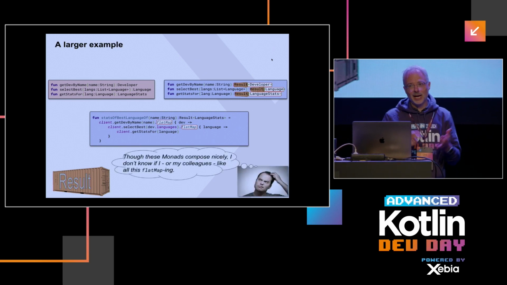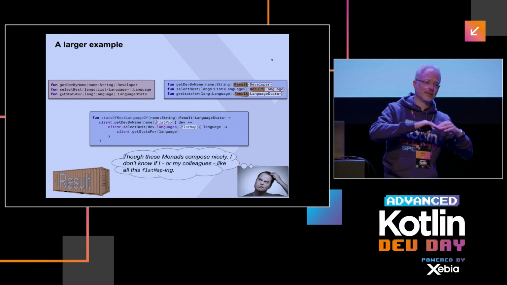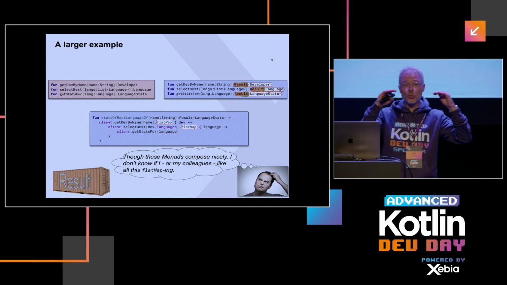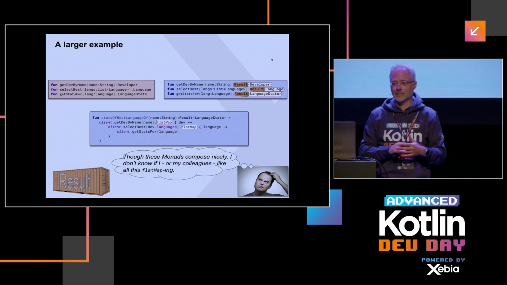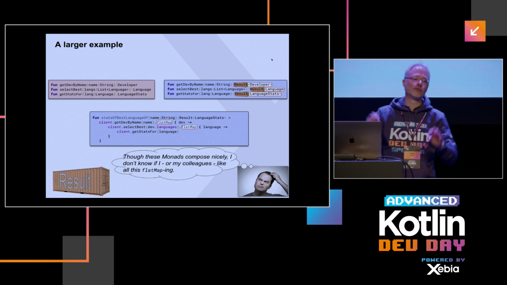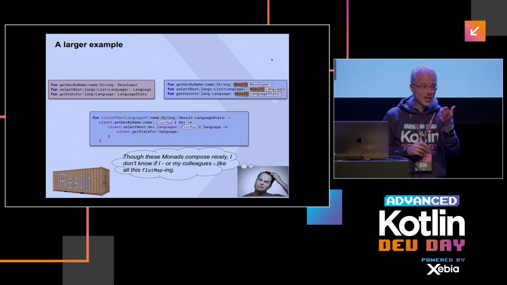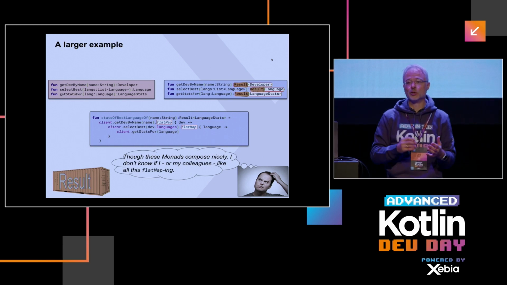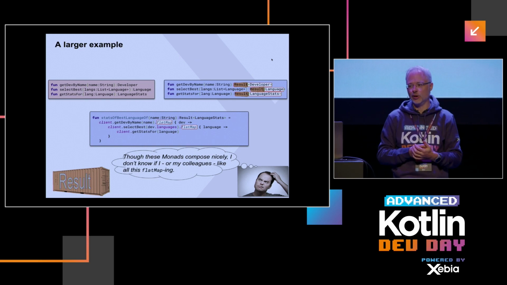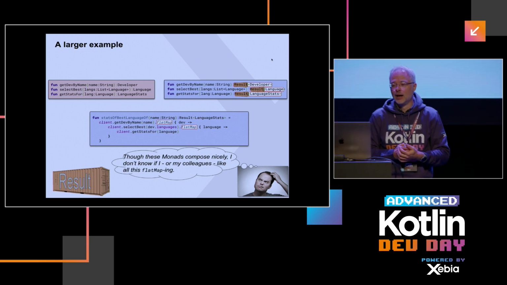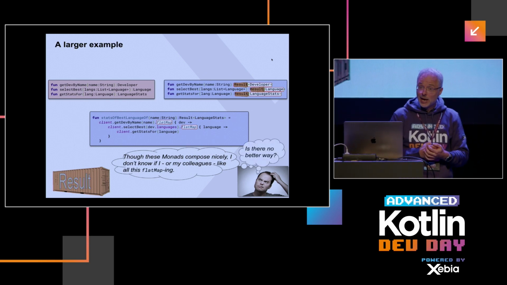And yeah, I promise you, I think the average Kotlin level in this room is so much higher than in the rest of the world, and in the really common places, even such concepts are really way too far. If your peer programmers that are maybe not as mature in Kotlin as you see all this flat mapping, they might be kind of put off. Like, I don't get it. So, can we do better?